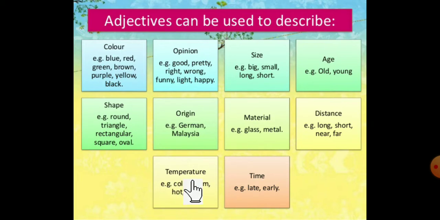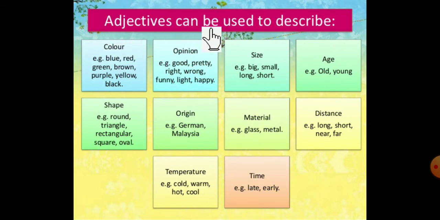Yes, so you can use these words as adjectives in a sentence. Next one is time. You can show the time with the help of these words, late or early. See here, late: I came late tonight. You can also say, daily early morning I am doing my homework. So in these examples, the words late and early are showing the time. These are called adjectives.